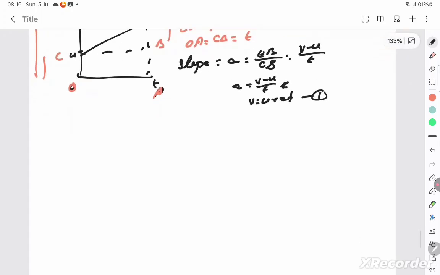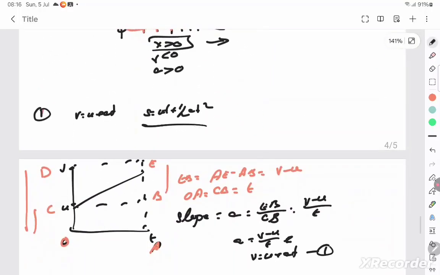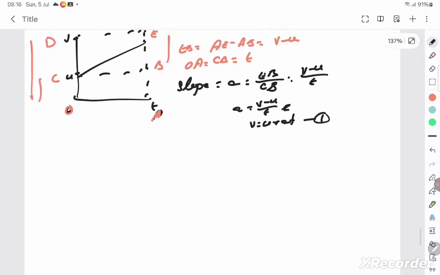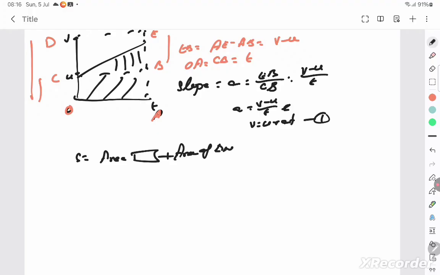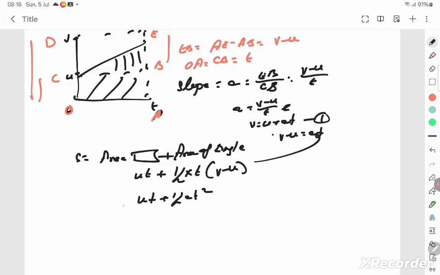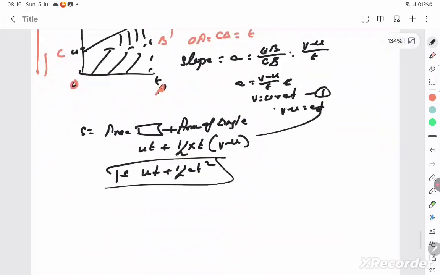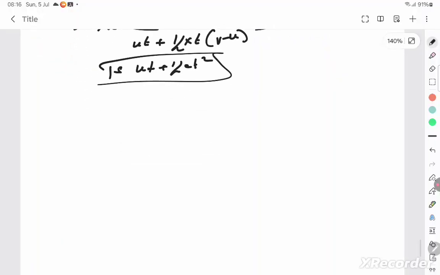To get the next derivation, which is S is equal to UT plus half AT square, do area of S, which is nothing but area of the rectangle plus area of the triangle. Area of the rectangle is U into T plus area of triangle is half into base, which is T, into height, which is V minus U. And you know from the first equation, V minus U is AT. Substituting here, UT plus half AT square is your S, and you got this derivation. Very important. Another way of deriving this is using calculus method.